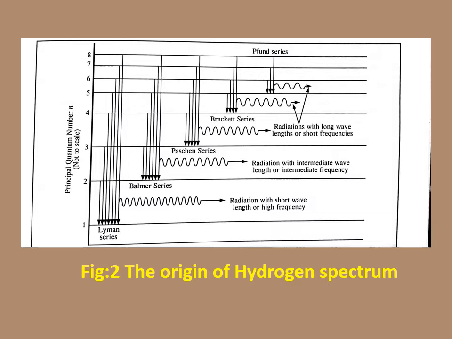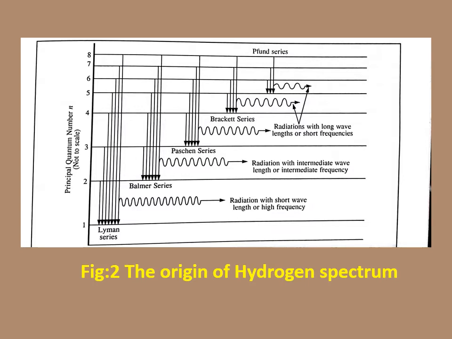Similarly, consider the second one, the Balmer series. n1 will be equal to 2, and for higher energy levels 3, 4, 5, 6, these lines are called the Balmer series. Similarly, if we consider n equal to 3, the higher energy levels 4, 5, 6, 7, 8, these lines are called the Paschen series. Similarly, n equal to 4, higher energy levels 5, 6, 7, 8, these lines are called the Brackett series. And the last one is n equal to 5, the higher energy levels are 6, 7, 8, and these lines are called the Pfund series.